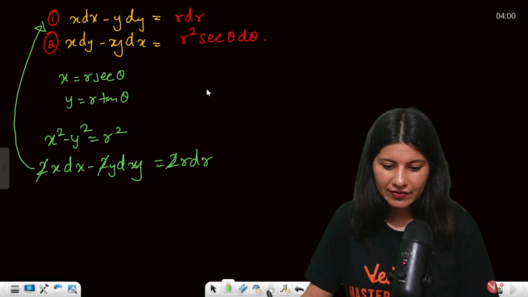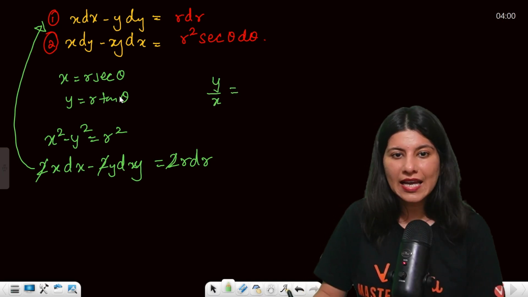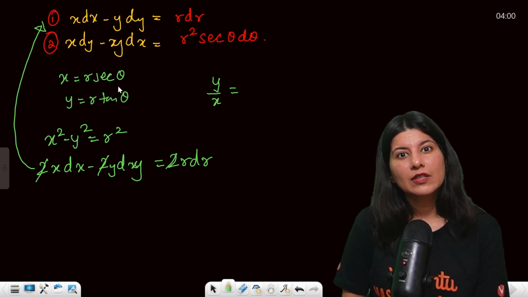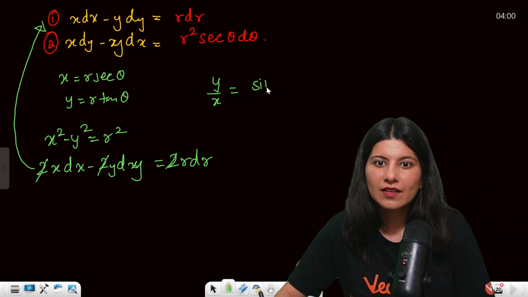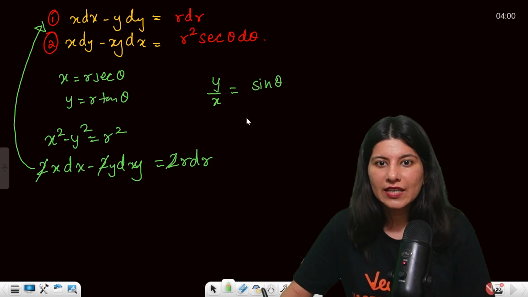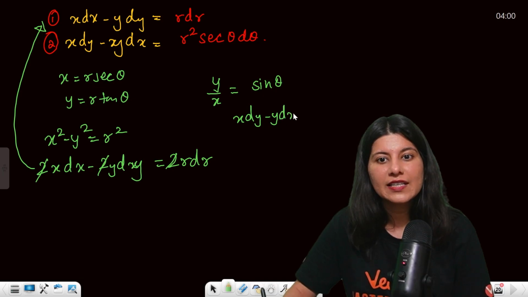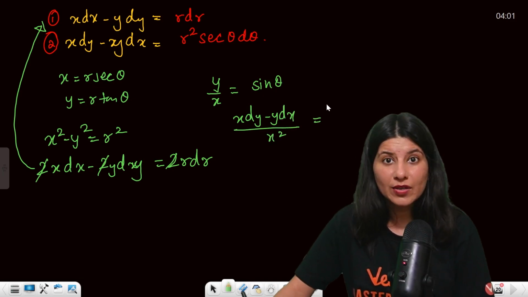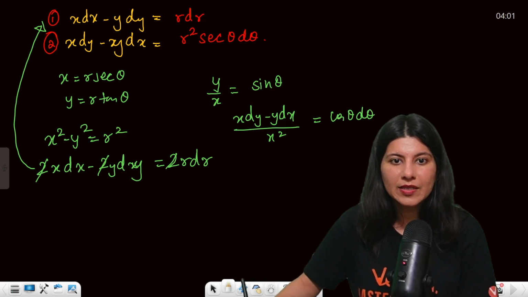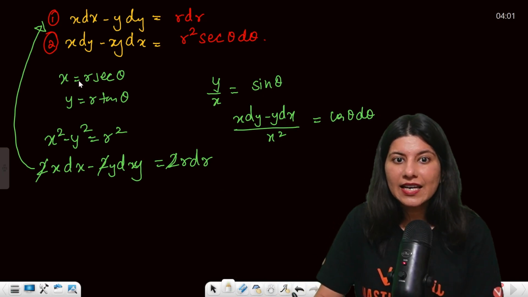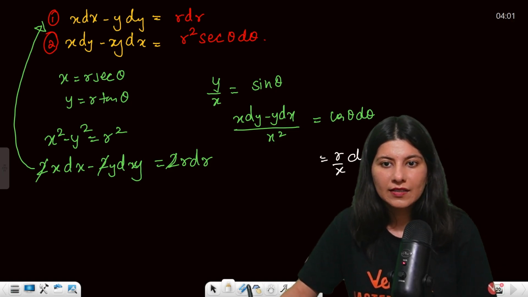And now if you divide this, what will you get? So if you divide this, you are going to get y by x is what? R cancel, tan by sec. Now tan by sec is sin by cos by 1 by cos. So this is sin theta. Now differentiate. So again, x dy minus y dx upon x square is equals to, now derivative of sin is what? Cos theta d theta. Now cos theta will be replaced by, sec theta is x by r, so cos theta will be r by x d theta.